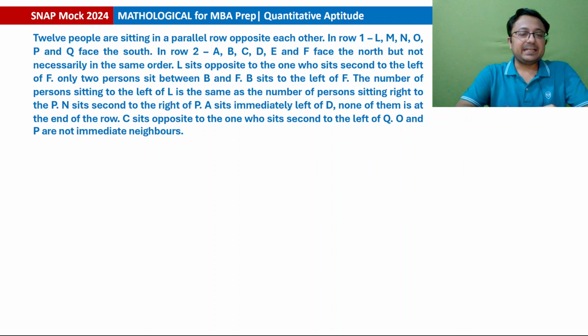12 people are sitting in a parallel row opposite each other. In row 1, L, M, N, O, P and Q are facing the south. In row 2, A, B, C, D, E and F are facing the north, but not necessarily in the same order. ठीक है, बाकी कंडीशन बाद में देखते हैं.